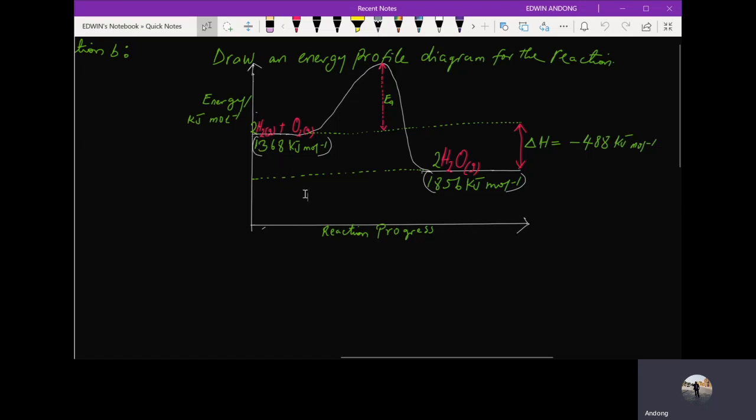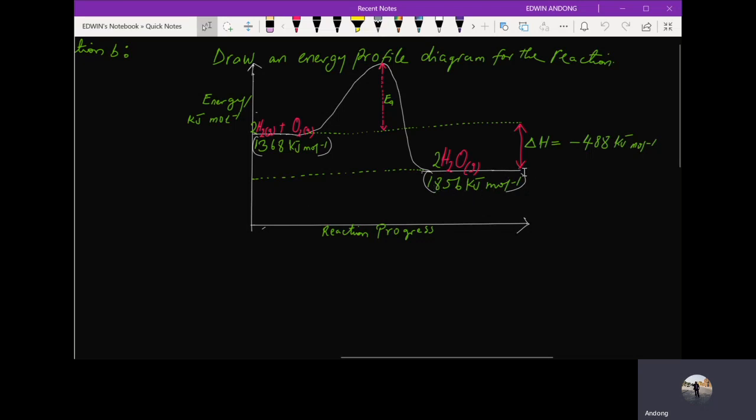Since it was an exothermic reaction, we have to start from the reactants here, and where the products are formed should be below. Then we have to label it rightly and put the reactants here and put the products here. On the reactant, we have to use the total energy that was taken in breaking the reactants, which is 1368 kilojoule per mole. On the product side, we label it by putting the total energy that was released when 2 moles of water were formed. We say it is 1856.